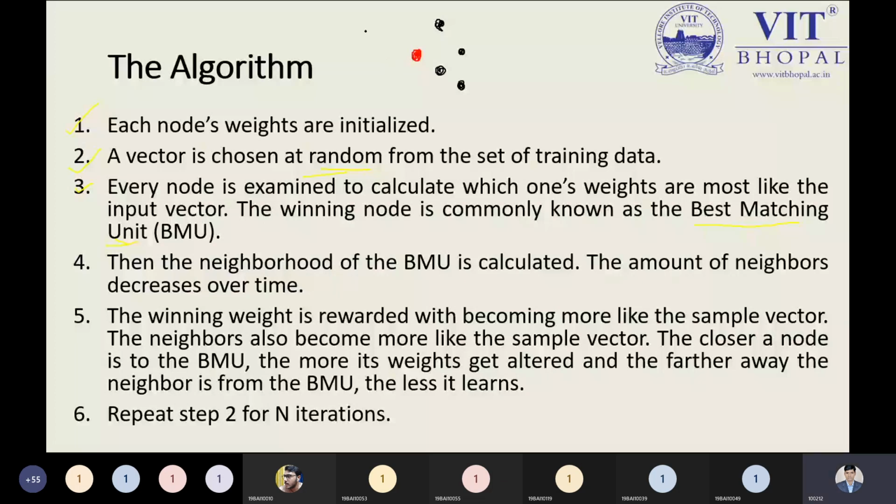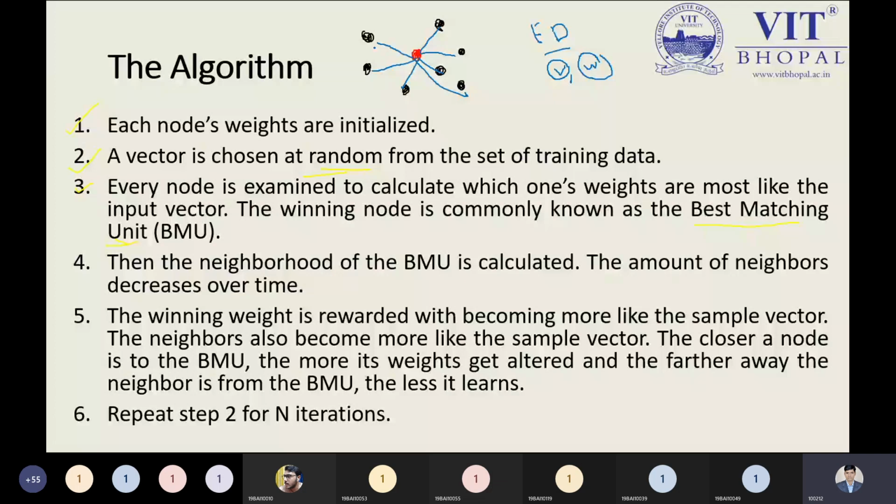So what I need to do right now is calculate the distance between each and every node. How can we calculate the distance? With a simple formula, the Euclidean distance. But it requires v and w. What do we mean by v? V is the input vector and w is the weight vector.